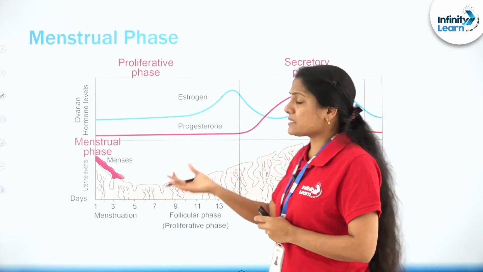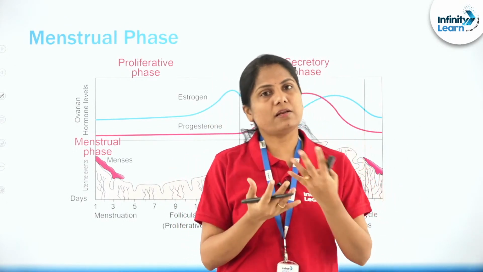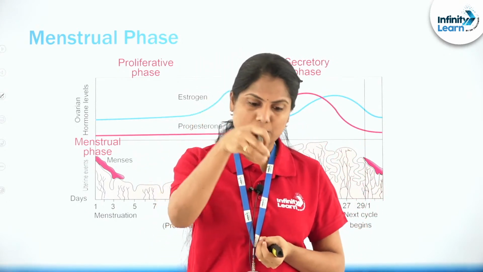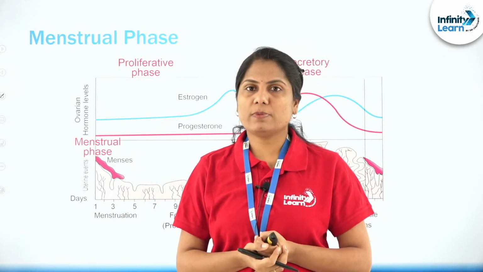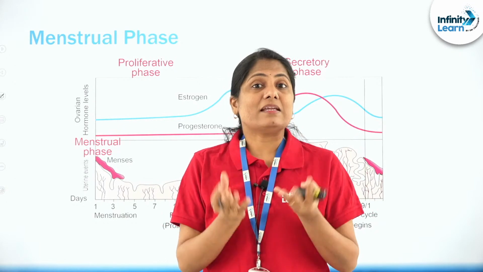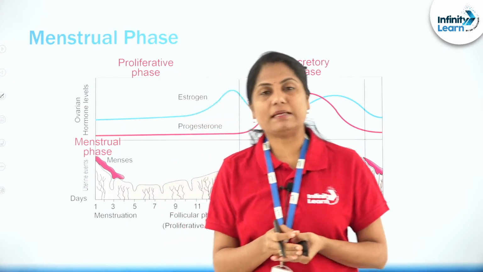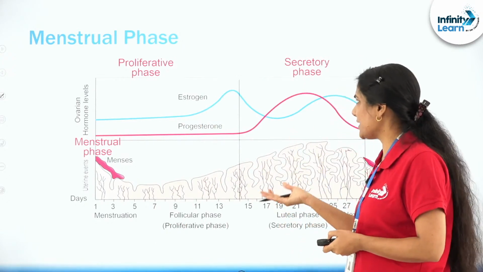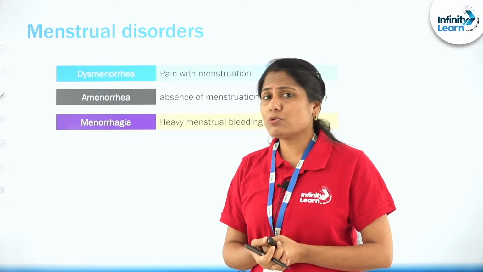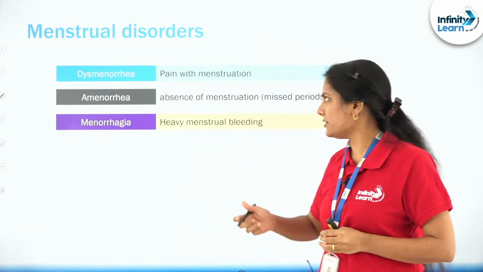If the ovum is not fertilized, the endometrium has prepared itself just in case fertilization happens, just in case the zygote comes and implants itself in the endometrium, but nothing happened, no fertilization. So this endometrium is now again going to slough and break down and come out as the vaginal bleeding, right?